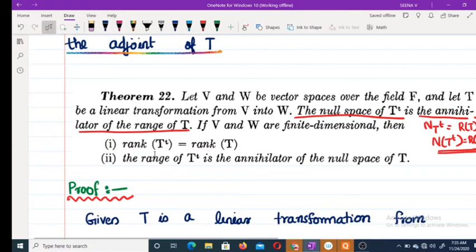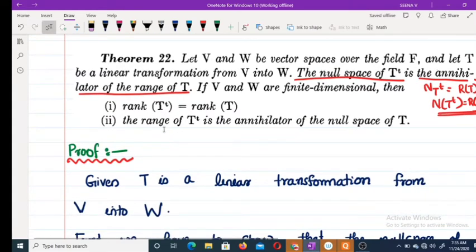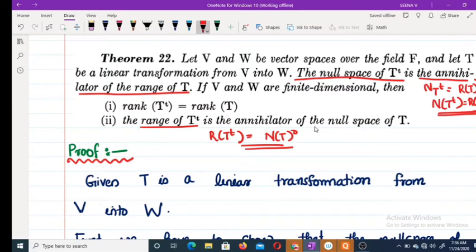Also we have to prove if V and W are finite dimensional, then rank of T transpose equals rank of T. Also the range of T transpose is the annihilator of the null space of T. That is, R of T transpose is equal to the annihilator of the null space of T. This is what we have to prove. Here we have to prove three results.